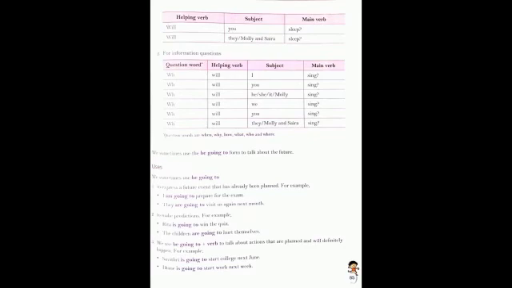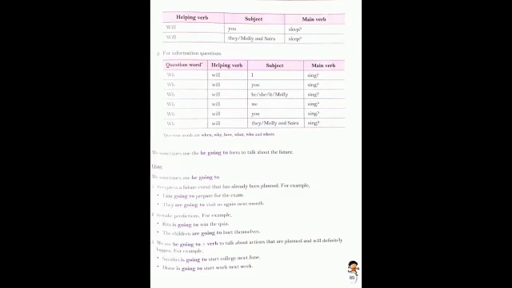Okay, we use be going to plus verb to talk about actions that are planned and will definitely happen. There are two examples. Savitri is going to start college next week. So this is the planned action which is going to happen in the future, and it will definitely happen, that Savitri is going to take admission, or Savitri is going to start college next June.